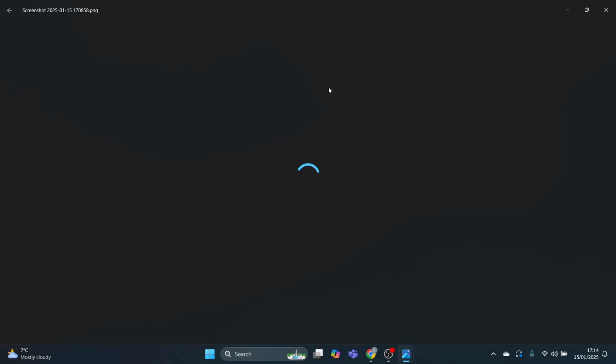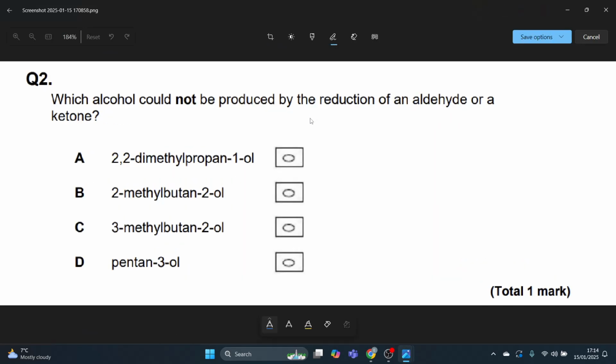Question 2, which alcohol could not be produced by the reduction of an aldehyde or ketone? Now, first things first, we need to review what reduction of an aldehyde produces.